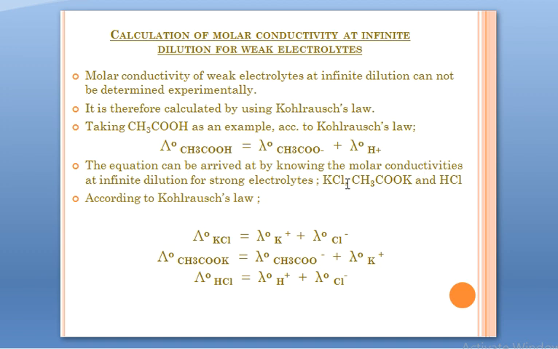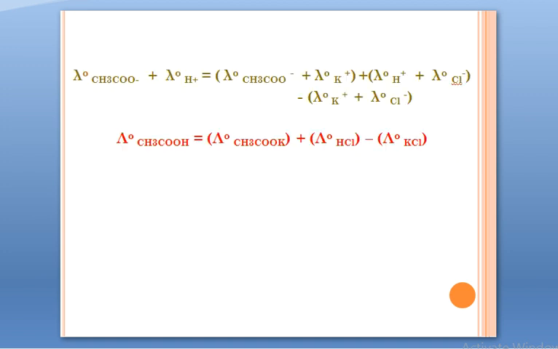When you will be choosing 3 strong electrolytes so that you get this equation, this should be the relationship with the weak electrolyte. Now according to Kohlrausch's law, if we write down the equations of all these 3 electrolytes, this is what we get. Molar conductivity of each one of them is a summation of limiting ionic molar conductivities of their ions, right? This is the equation for KCl, this is the equation for CH3COOK, this is the equation for HCl. Now how do we use these 3 values? We use a very simple mathematical sense.